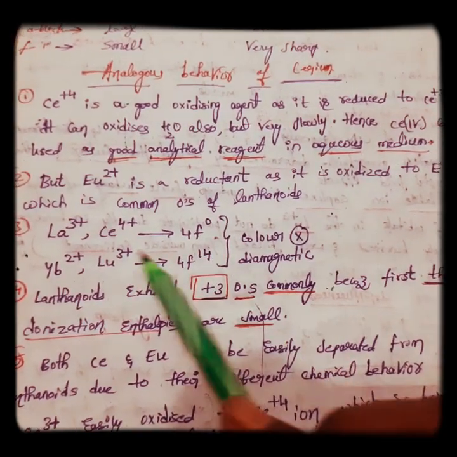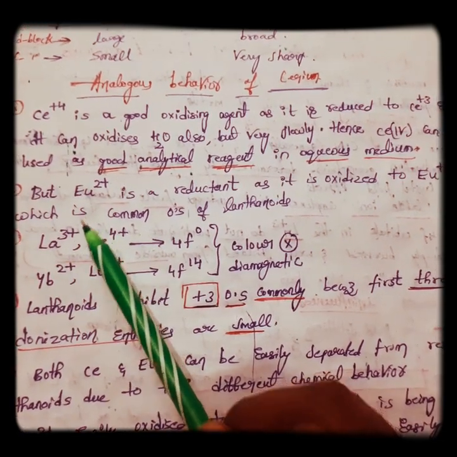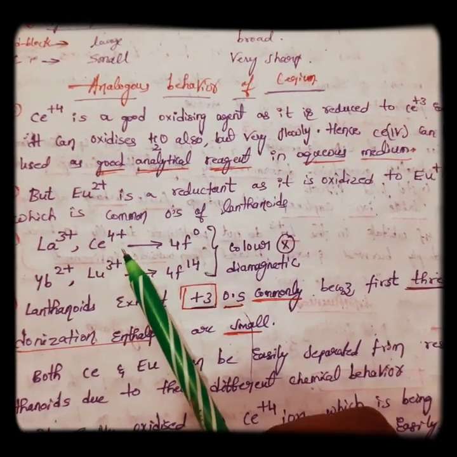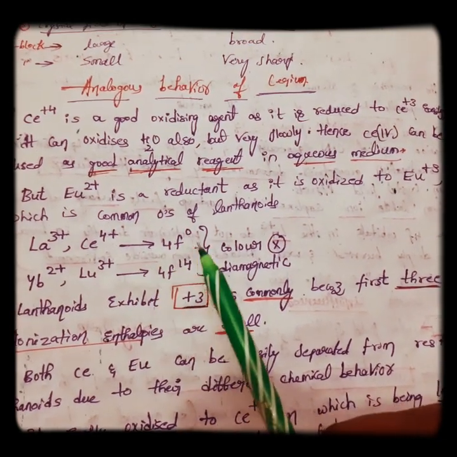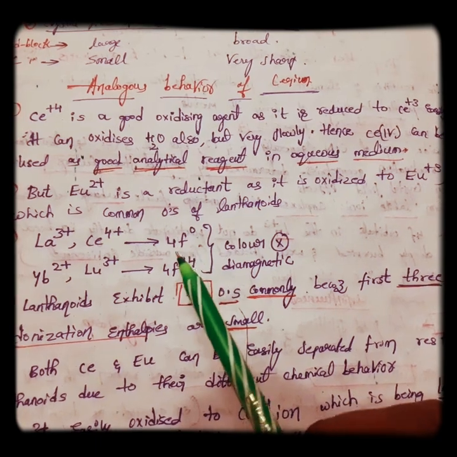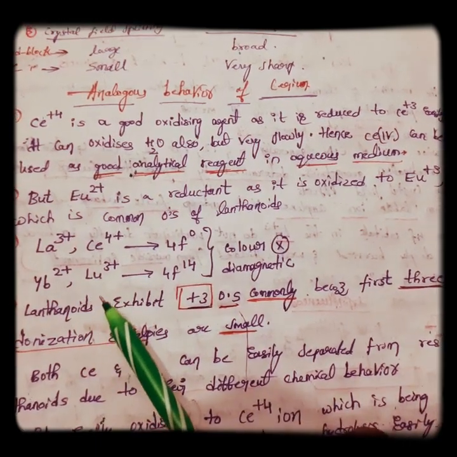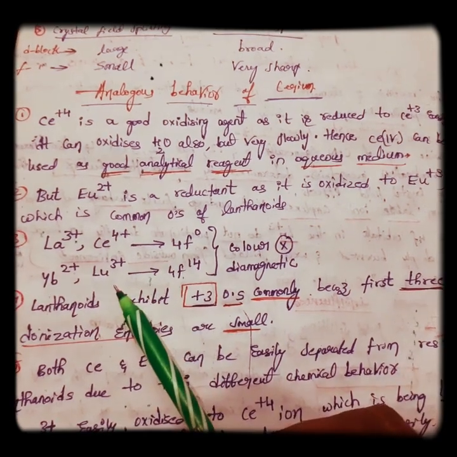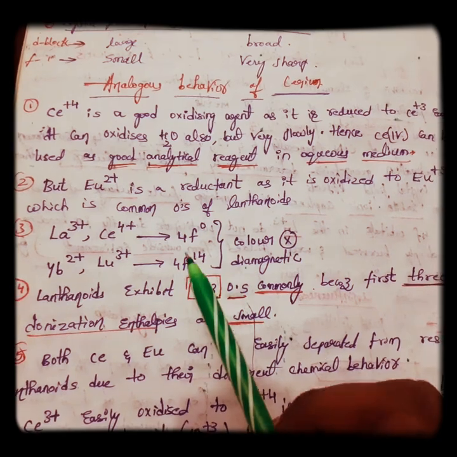Next, third point. Lanthanum in +3 state and cerium in +4 state both have no electrons in the f orbital, so 4f0. Similarly, ytterbium in +2 and lutetium in +3 have 14 electrons in the f orbital.